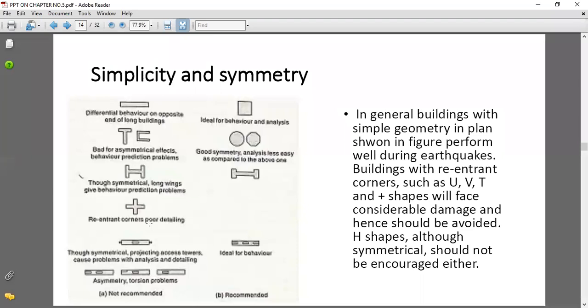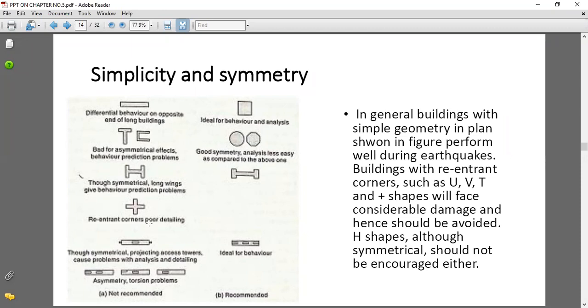and that is, in general, buildings with simple geometry in plan, shown in the figure, perform well during earthquakes. Buildings with re-entrant corners such as U, V, T and plus shapes will face considerable damage and hence should be avoided. H shapes, although symmetrical, should not be encouraged either. Means these are the not recommended structures.